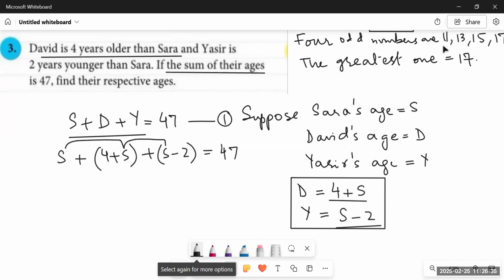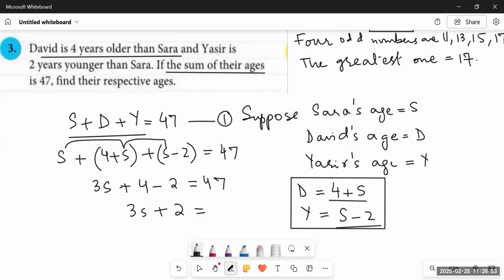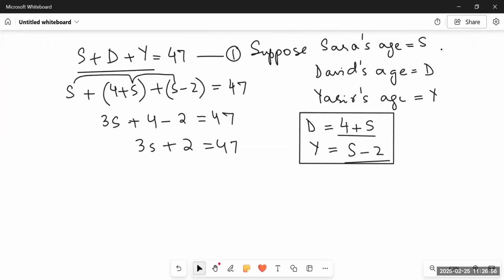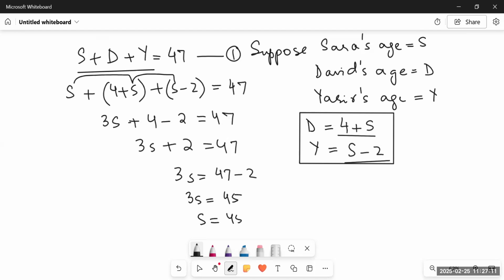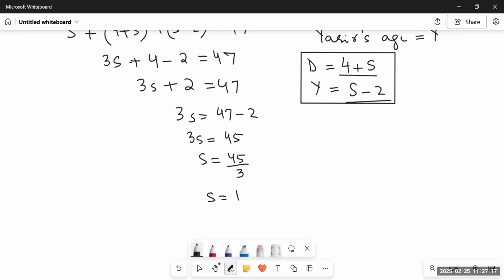S plus S plus S is equal to 3S, plus 4 minus 2, which is 2, is equal to 47. So 3S plus 2 is equal to 47. Now when I solve this equation, I'll come to know the age of Sarah, since S is the age of Sarah. It would be 3S is equal to 47 minus 2, which is 45. And then I will divide it by 3. So the final answer would be 15. It means Sarah is 15 years old.